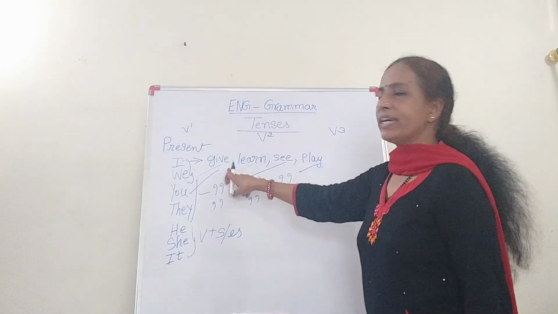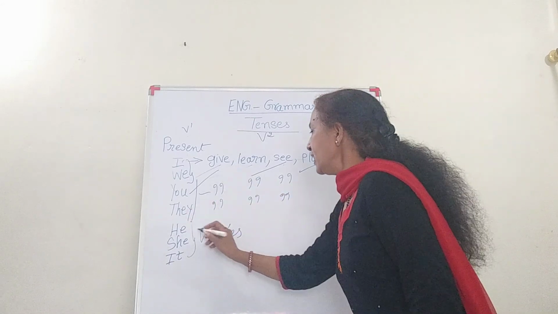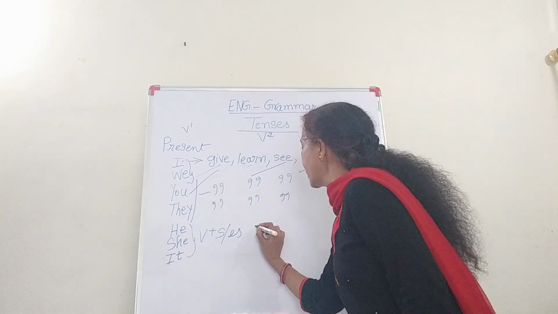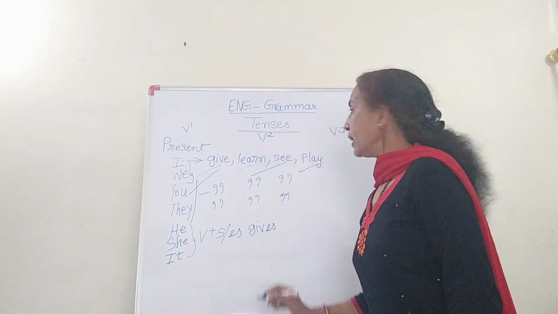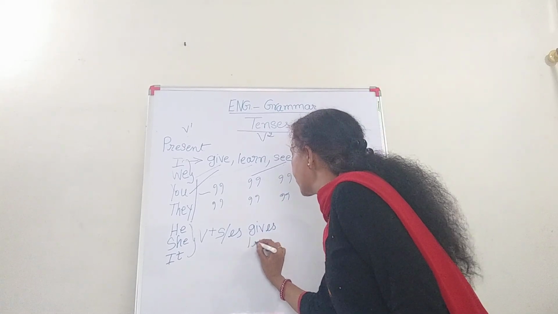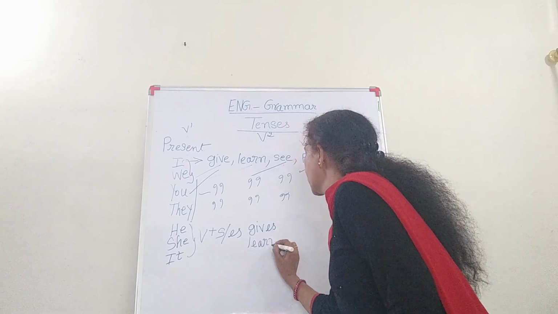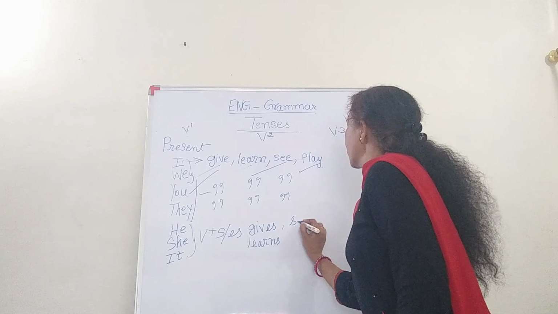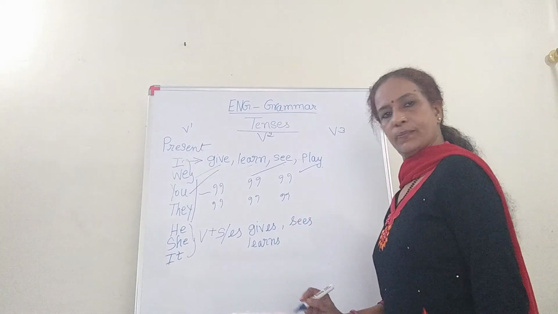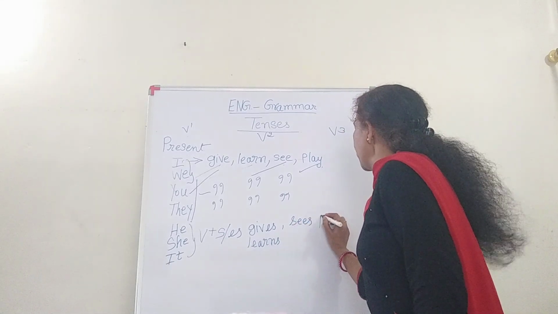For example, if we take the same verb, then he, she, and it. He gives. Okay? He learns. She sees. She plays.